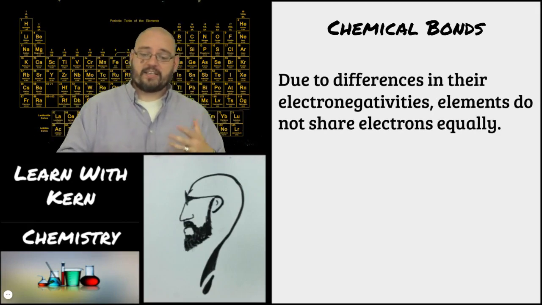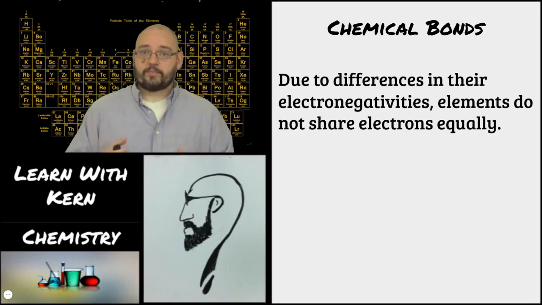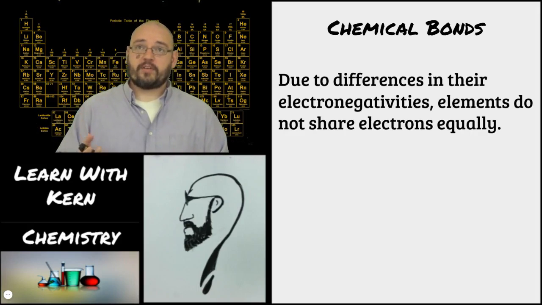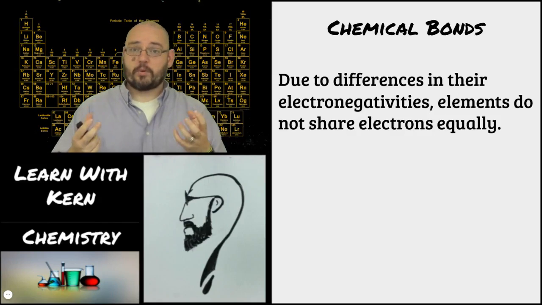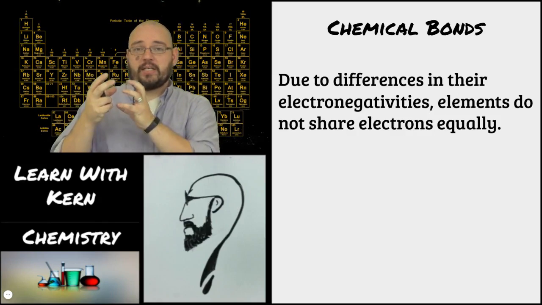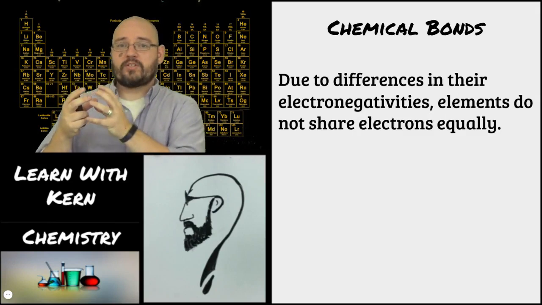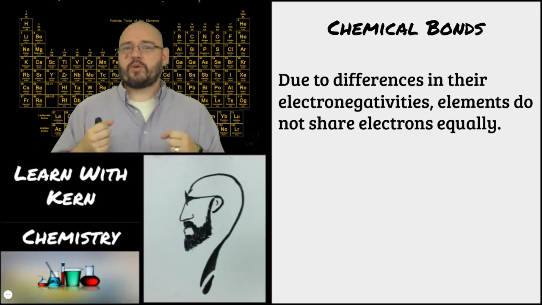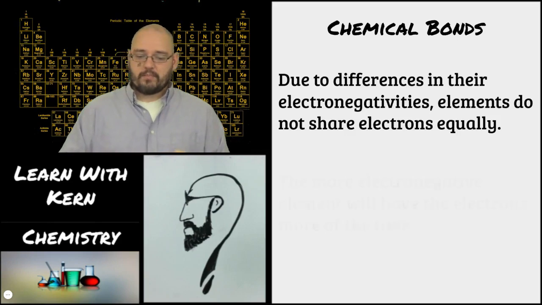Now, due to the differences in their electronegativities, elements do not share electrons equally, okay? Fluorine is a very electronegative element. Oxygen is the next highest electronegativity. Carbon, not as electronegative. So when they bond together, if carbon and oxygen bond together to form, say, carbon monoxide, one carbon atom and one oxygen atom, oxygen actually wants those electrons more. It's got a higher electronegativity, so it's going to pull the electrons towards it a little bit more. So it's not going to share them equally. They're kind of sharing unequally.